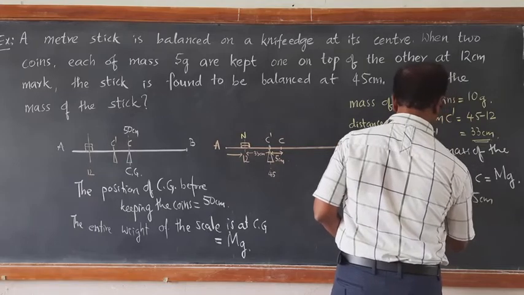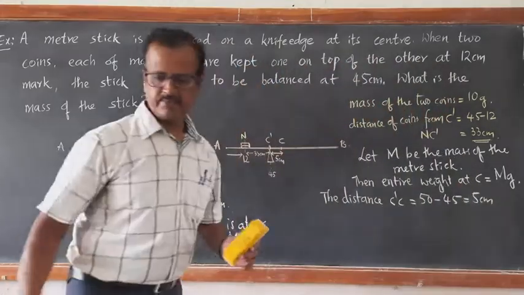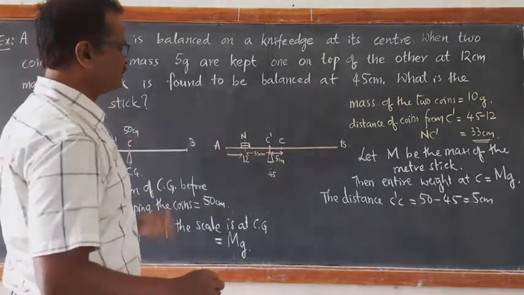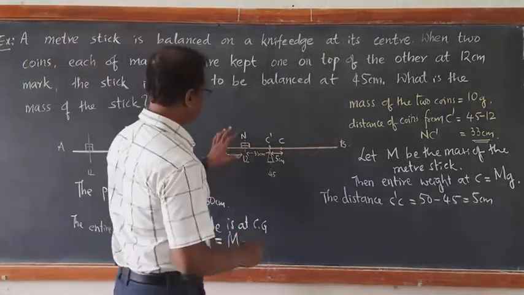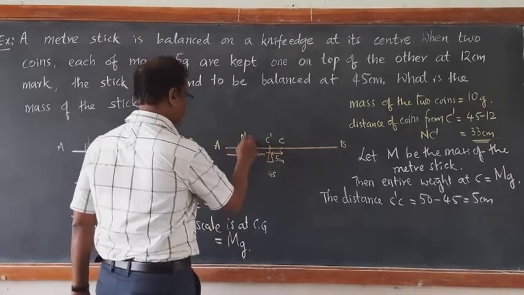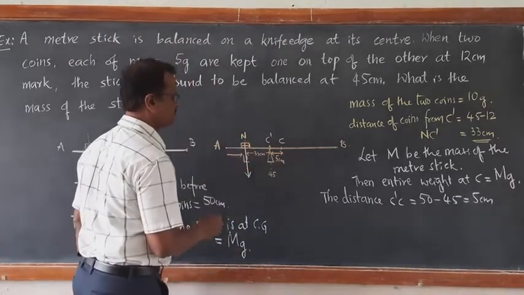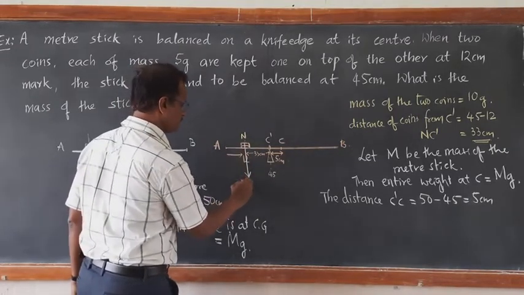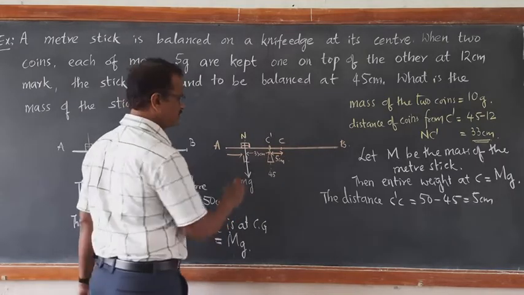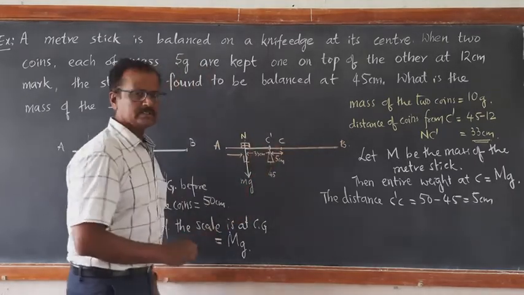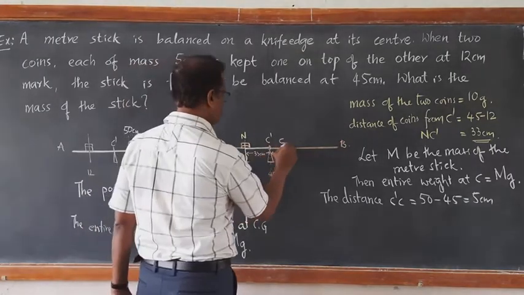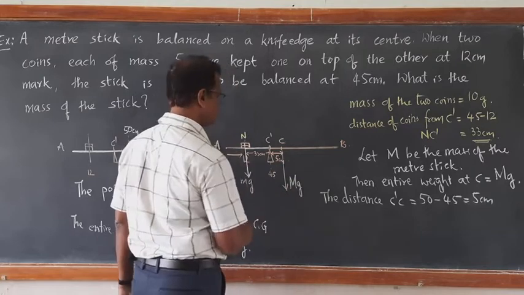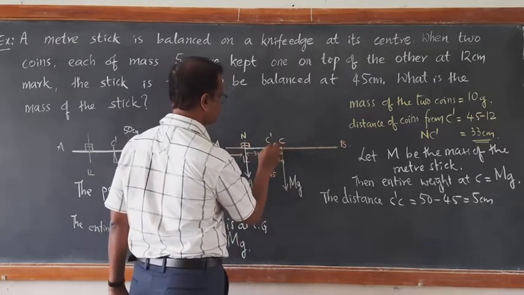Now, once we get these perpendicular distances, then we can very easily apply the principle of moments. See here, how do you apply? Weight of these 10 gram coins, let us take it as mg, into the perpendicular distance is equal to weight of the entire center of mass, capital Mg, into this CC dash.